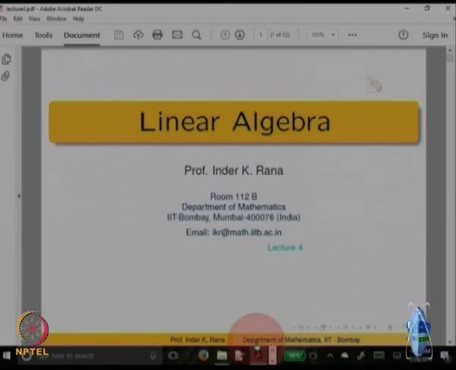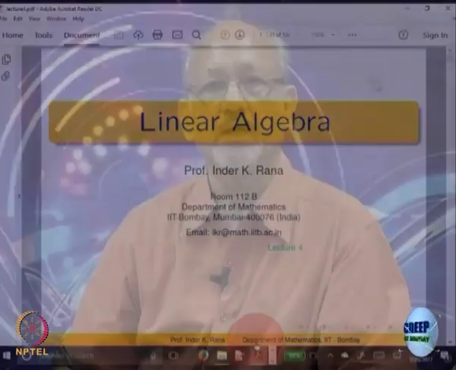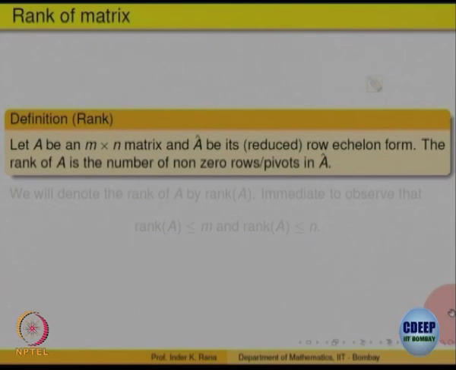Let us just recall what we had done in the previous lecture. We have started looking at what is called the rank of a matrix. So, we defined for a matrix A, which is m cross n, look at its row equivalent form. In particular, you can also look at the reduced row equivalent form. Then the rank of the matrix is defined as the number of non-zero rows in that matrix or the number of pivots, both are same.